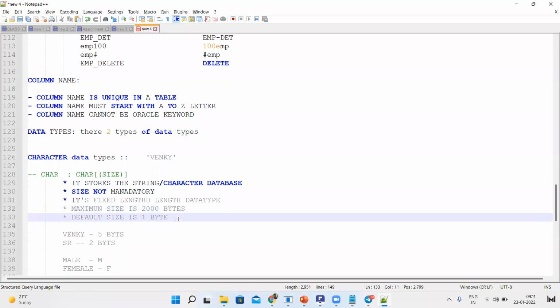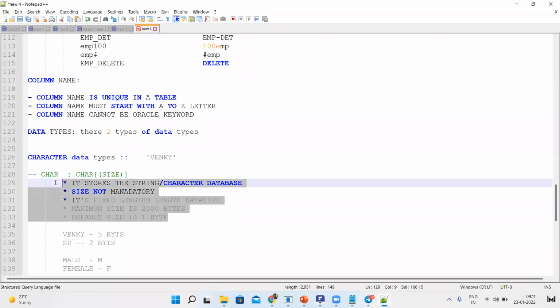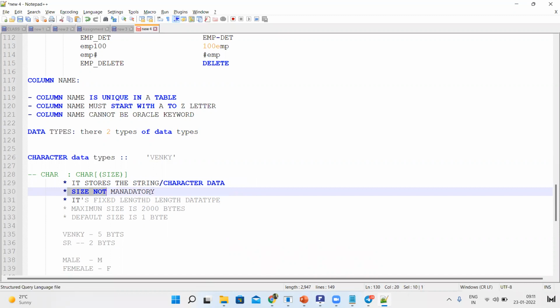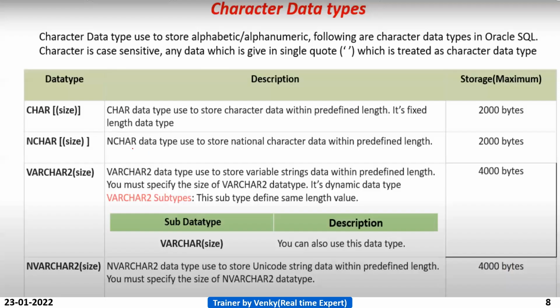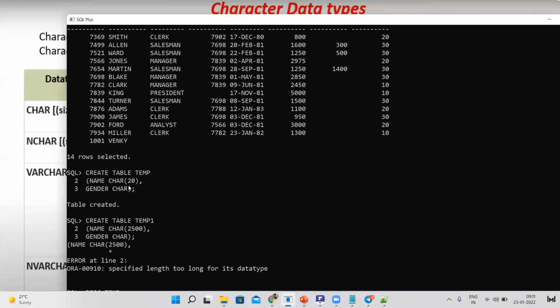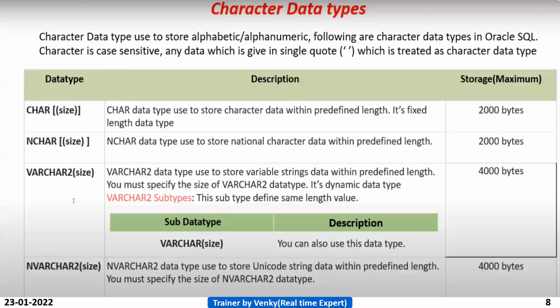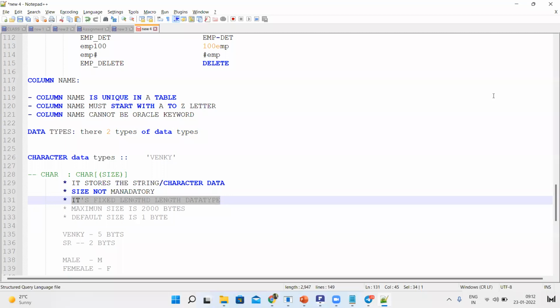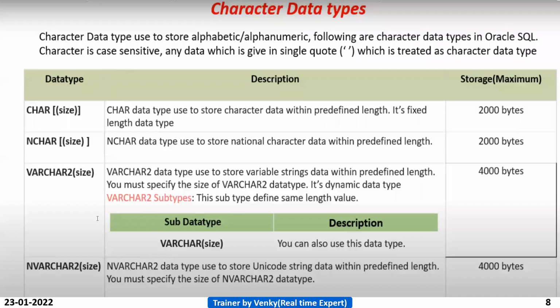So these 5 points you should remember for the character data. One, it stores the string or character data. Size is not mandatory, because here I showed you, I haven't declared the size, right? So that means it's not mandatory. Next, it's a fixed length data type. I will tell you that one later.